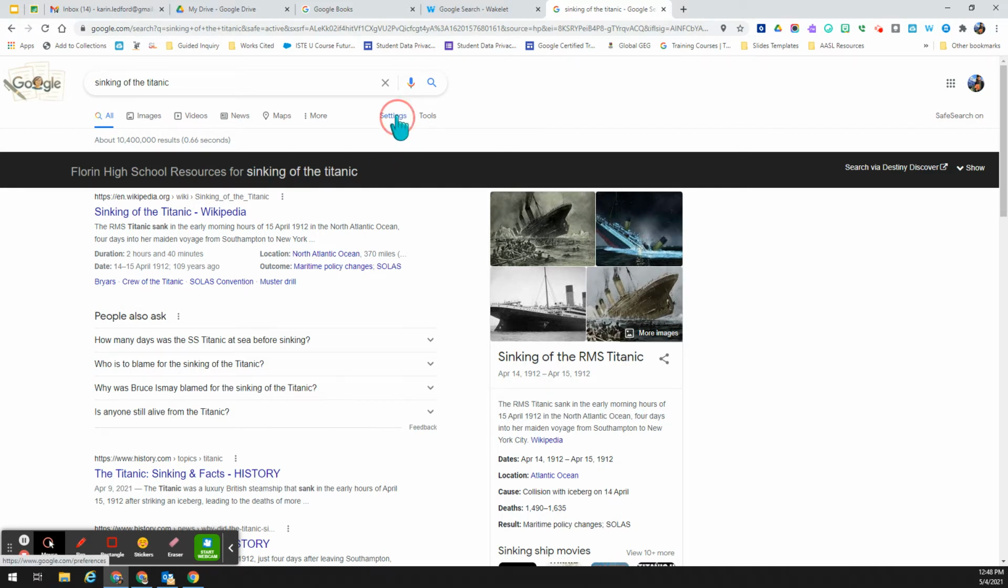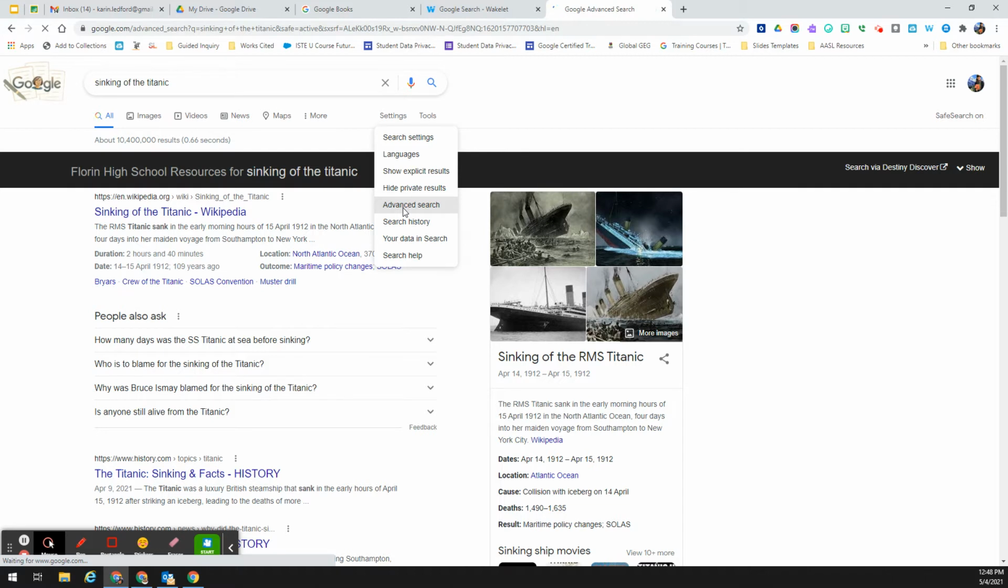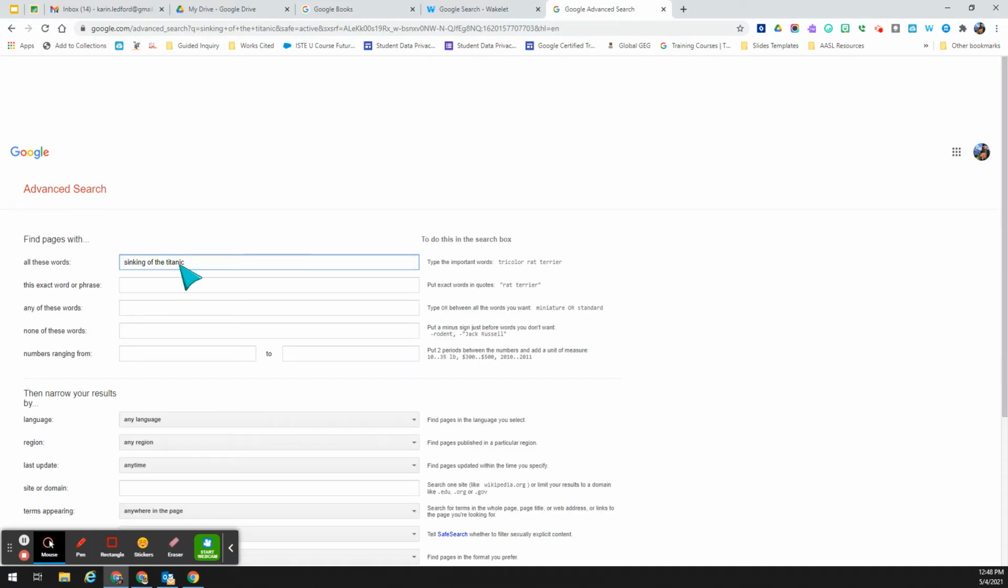If I come into settings and I go to advanced search, what I'm going to notice first is that Google is going to find my interest, which is sinking of the Titanic, but it's not necessarily going to link these words together. And that's actually what I want. So say, for example, that I want all of the websites that pop up to contain the phrase sinking of the Titanic. So I don't want this phrase or these words separated.